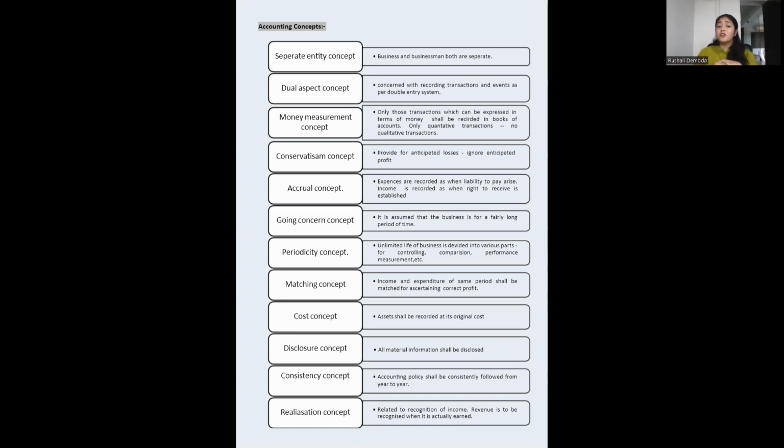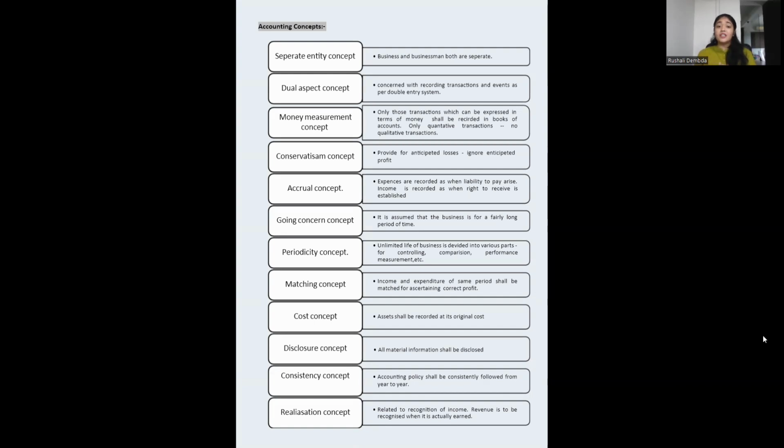Then we follow the concept of conservatism. Provide for anticipated losses, never for profits. Wherever you feel that a profit may come, as I told you with the advertisement example, I do an advertisement and I think that there will be a few losses occurring. If I think there will be losses and I have some particular analysis behind it, I will record those losses. But if I have profits, I won't record them.